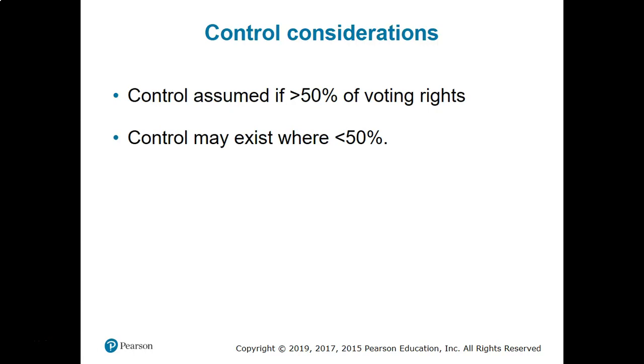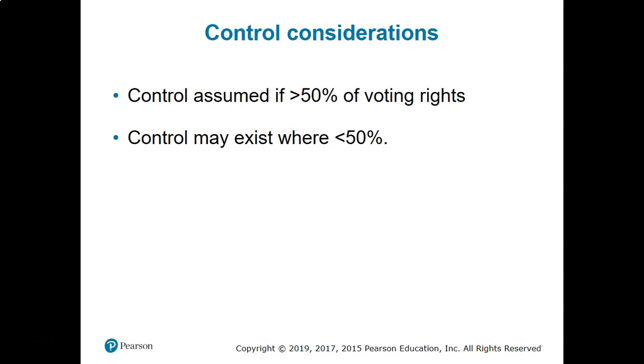So usually when we say a parent company and subsidiary companies, we understand that the parent company has more than 50% of the voting rights in the subsidiary. That means more than 50% shares is owned by the parent company. More than 50% voting rights is owned by the parent company in the subsidiary.